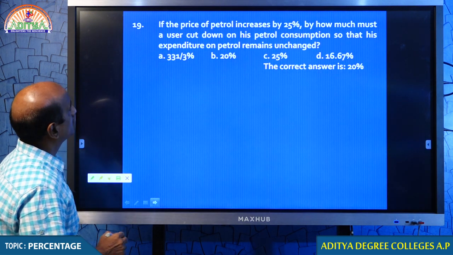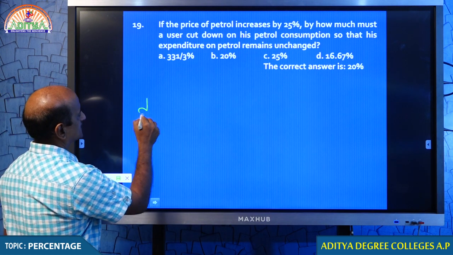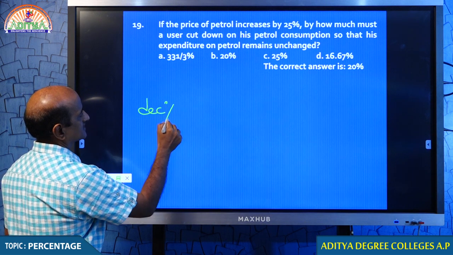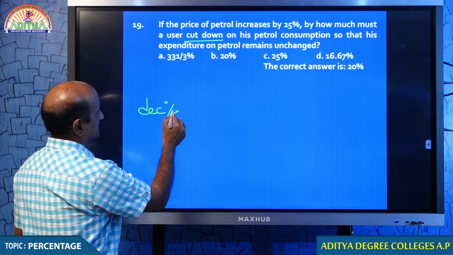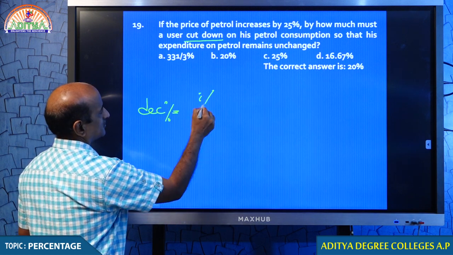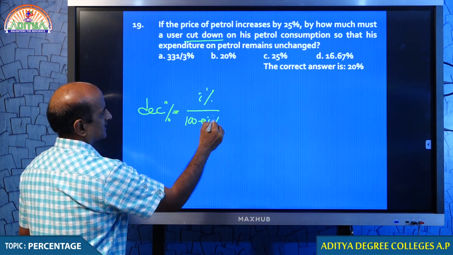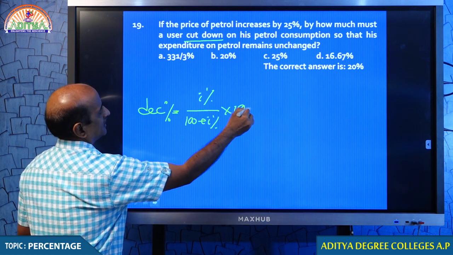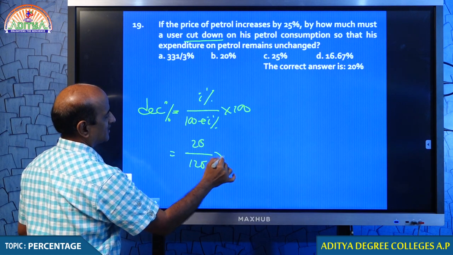Let me tell you. Price increased by 25% and by what percent does the consumption decrease? Cut down means percentage decrease. Percentage decrease is equal to percentage increase by 100 plus percentage increase, into 100. How much is increased? 25. 25 by 125 into 100.